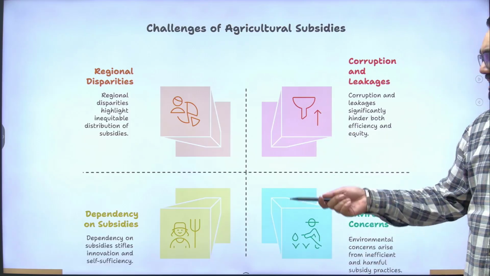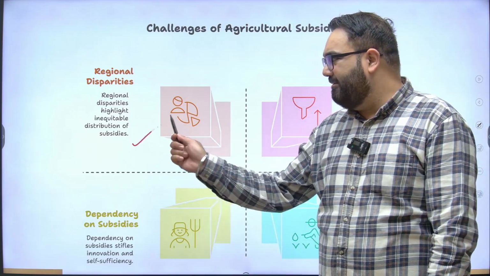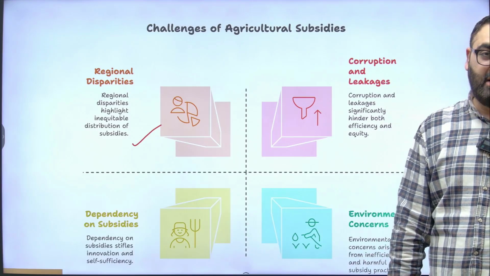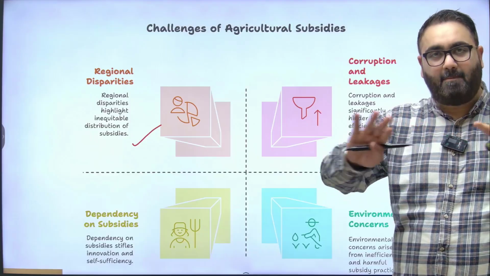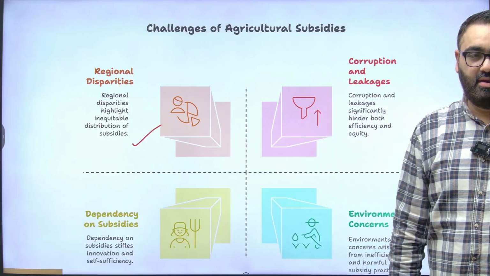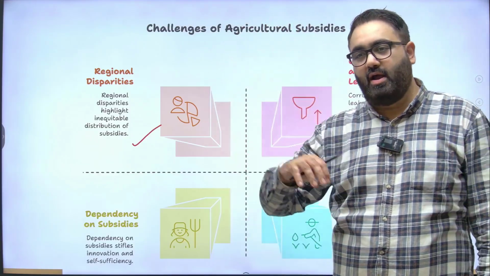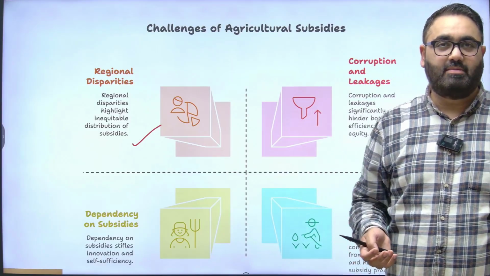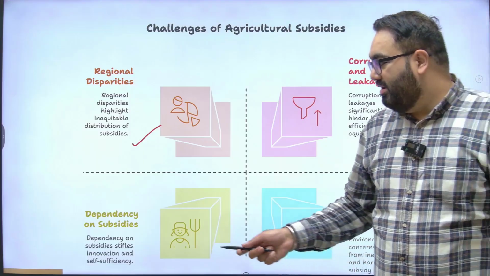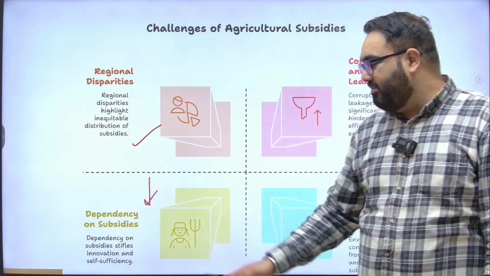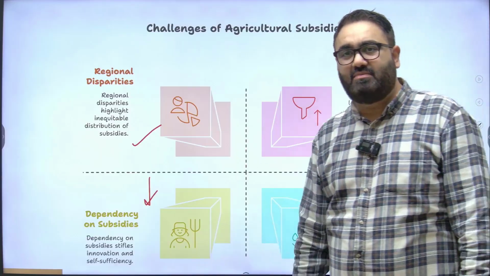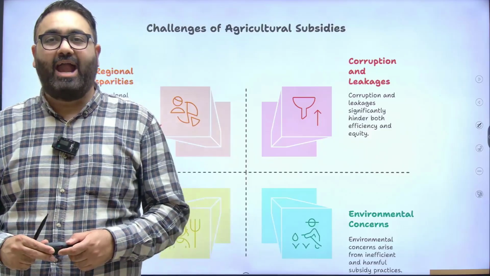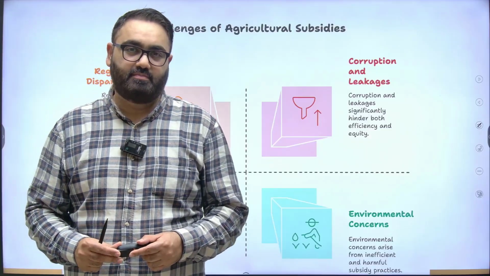As I said, the first big challenge has always been regional disparity. You will never see subsidies or these kinds of policies having the same impact around the entire country. In states such as, let's say, Punjab, Haryana, it might impact positively or better. Rajasthan, it might not do the same. Similarly, when you make the farmers or anyone dependent on subsidies, you are taking away the incentive to work harder and be able to afford it themselves.